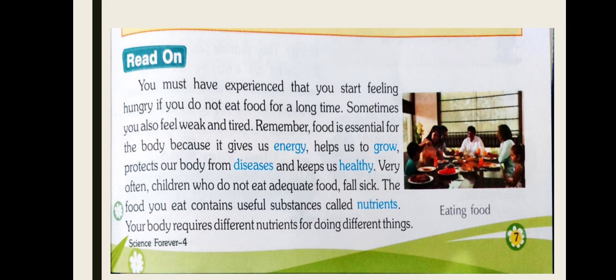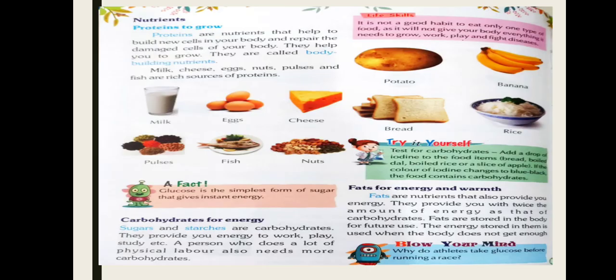The food you eat contains useful substances called nutrients. Your body requires different nutrients for doing different things. So there are some nutrients, we will read them. First is proteins. Proteins to grow. Proteins are nutrients that help to build new cells in your body and repair the damaged cells of your body.